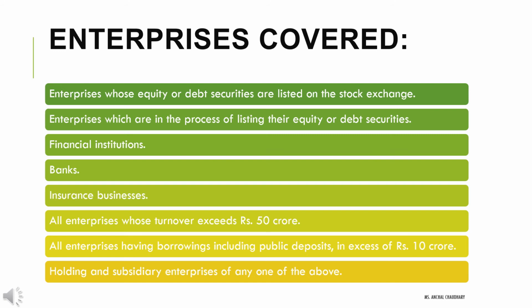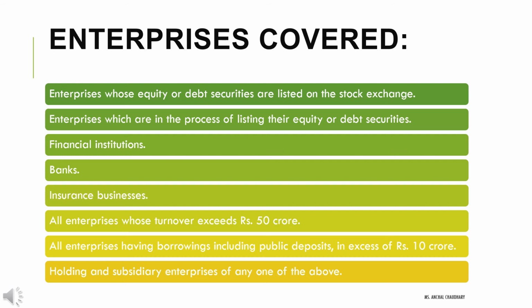Enterprises whose equity or debt securities are listed on the stock exchange. First, it should be listed on the stock exchange. Second, enterprises which are in the process of listing their equity or debt securities. If an organization is not yet listed on the stock exchange, but is in the process of listing, then it is also covered.